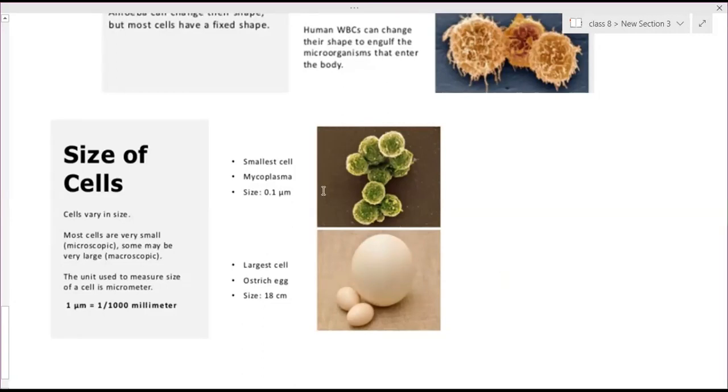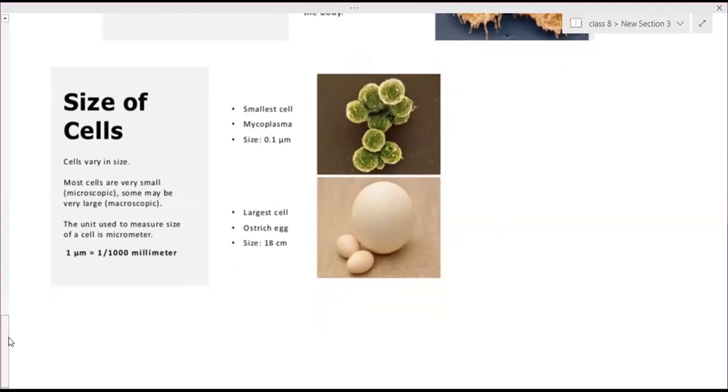Then there are different sizes depending on the different functions. The longest cell, ma'am, size is nothing but from the top to down, diameter we can consider it as. Yes, ma'am. Okay. Then depending on the functions, they have the different sizes.